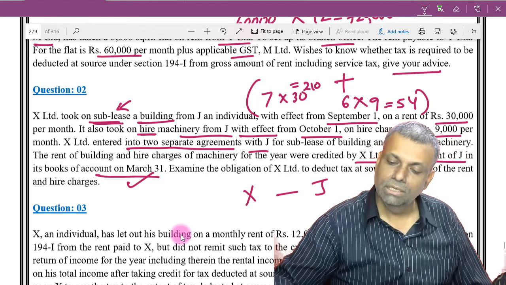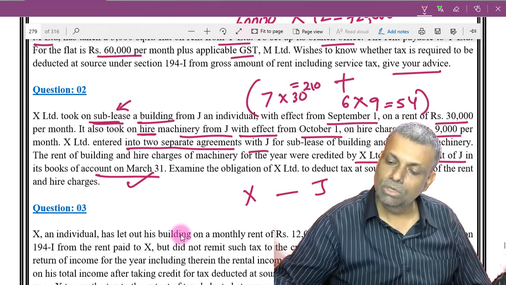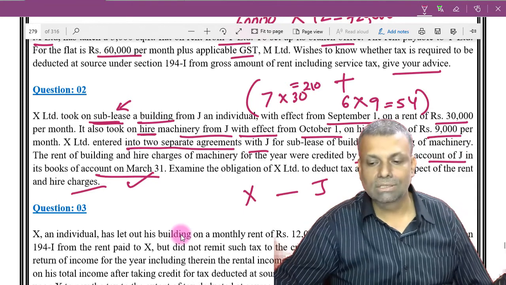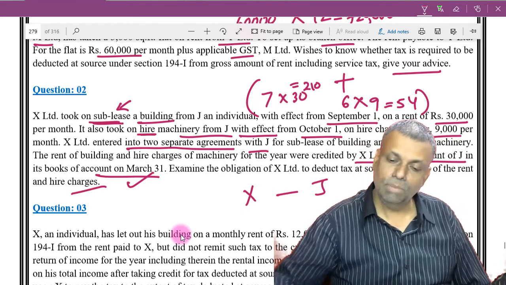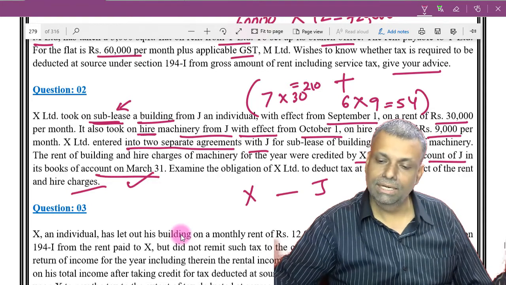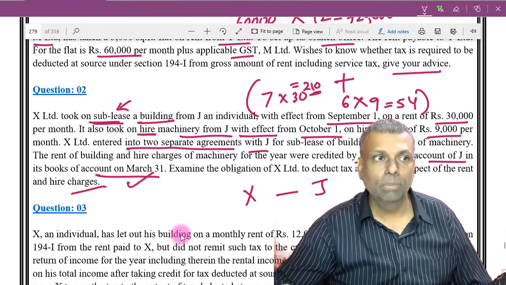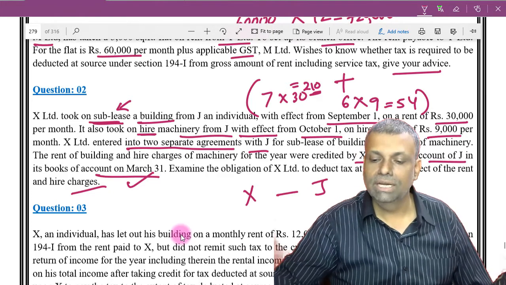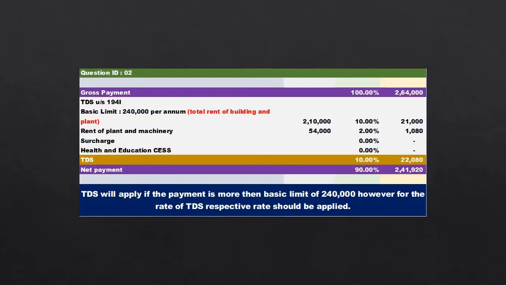It is already credited. Examine the obligation of X Limited to deduct tax at source in the given situation. So you will have to deduct the tax at source, but for plant and machinery the rate is going to be 2%, and on the premises it is going to be 10%. So accordingly, the TDS rate has to be applied. So TDS provisions are applicable in this situation.